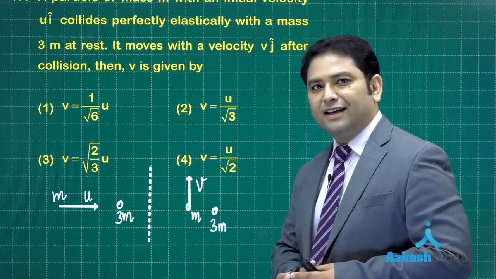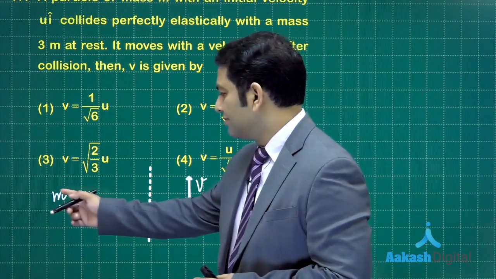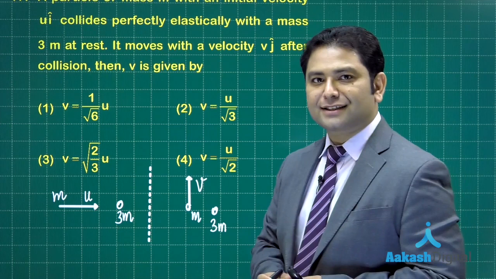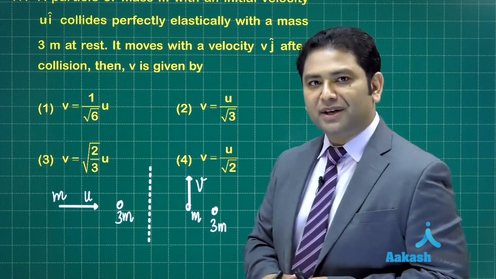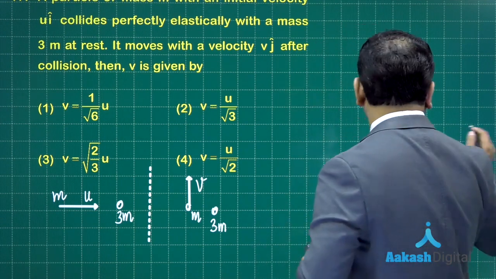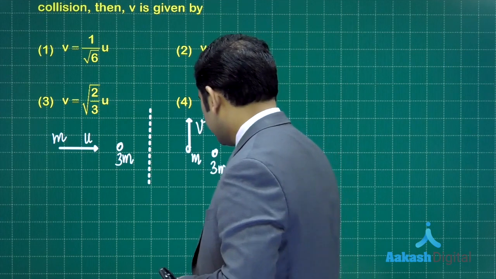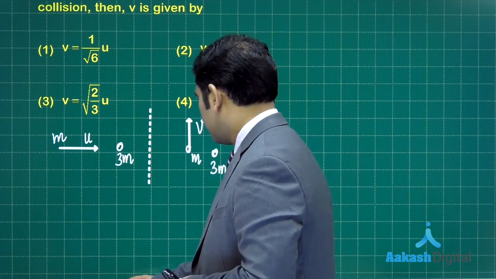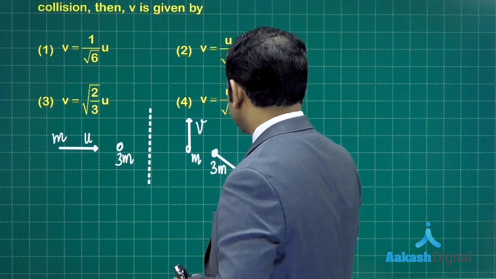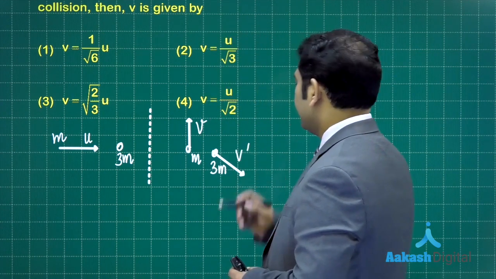Just by seeing the sense of linear momentum conservation, the initial momentum is along x, and one of the final momenta is along the y direction. So quite obviously, the direction of the remaining one can be guessed, that would be in this direction. Let me call this v dash.